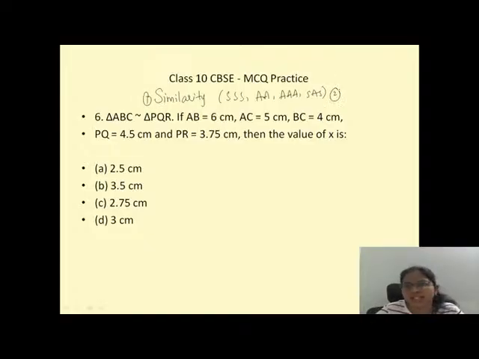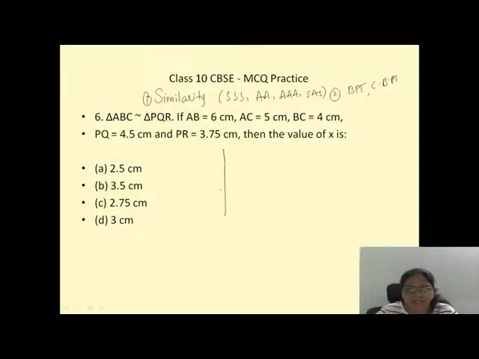The second thing is we learned about the BPT and also the converse of BPT. These are the only two concepts that you have to learn in triangles. Now they are telling triangle ABC is similar to triangle PQR. So automatically we can use our BPT theorem. Yeah, first of all, it's better. Let us draw the triangles now.